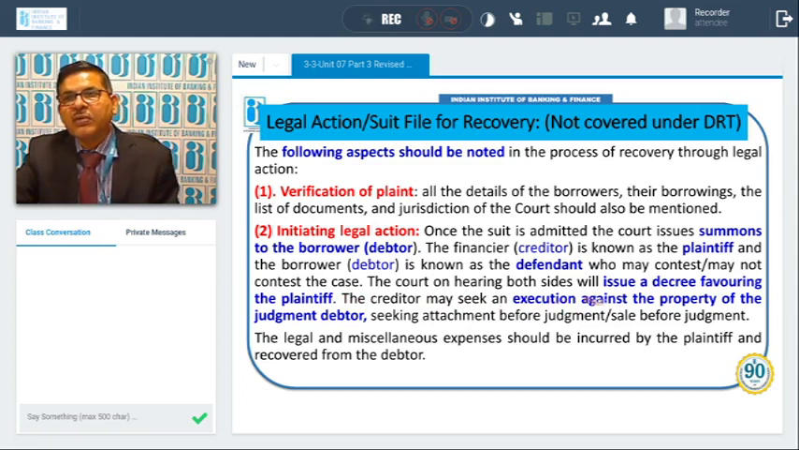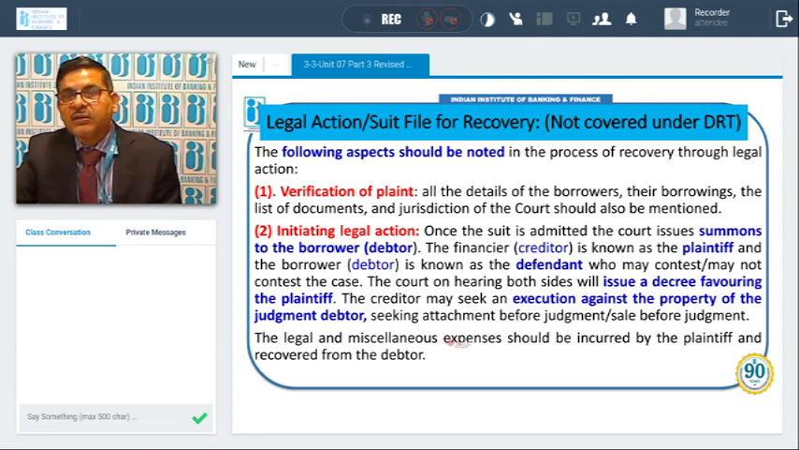They will like to execute the decree and sale of the property, seeking attachment, and then attachment before judgment and sale before judgment is also prayed, because once the decree is obtained, then in the meantime the party may dispose of the property. So immediately some execution is filed where a request is made that the property against which the recovery is filed should not be sold. So attachment before judgment is to be obtained.